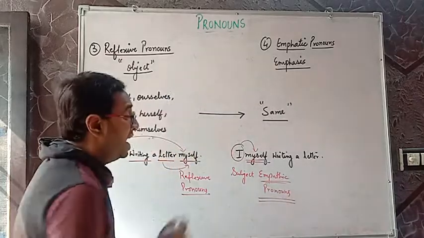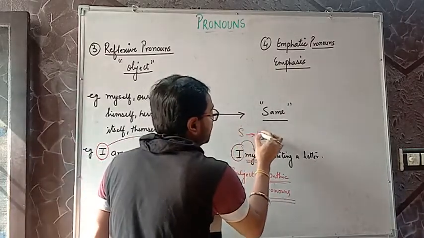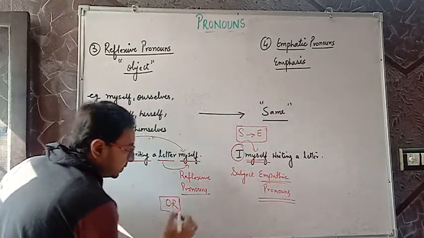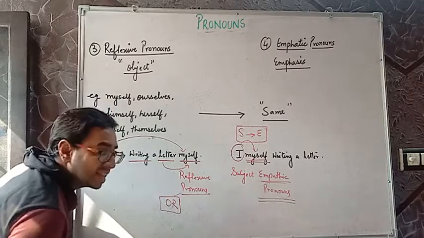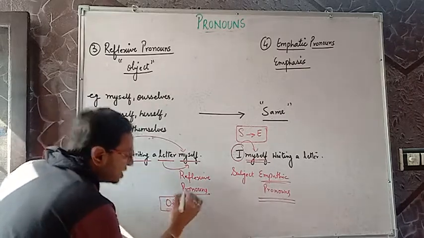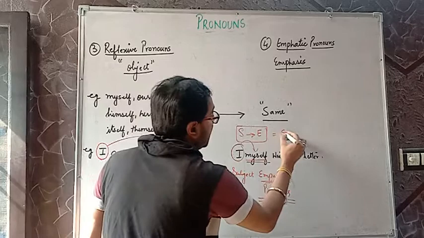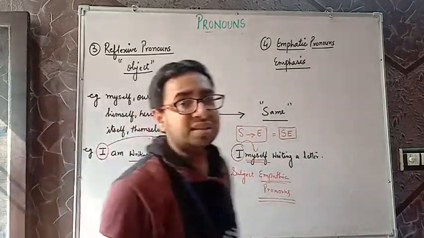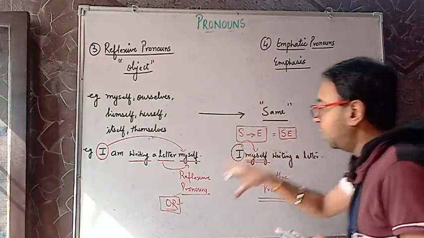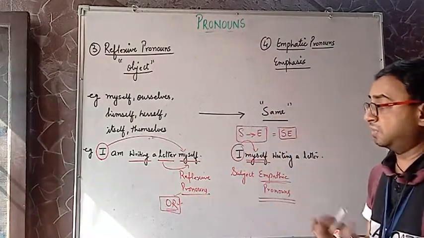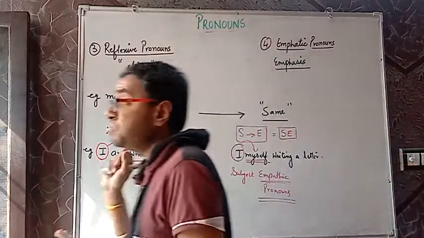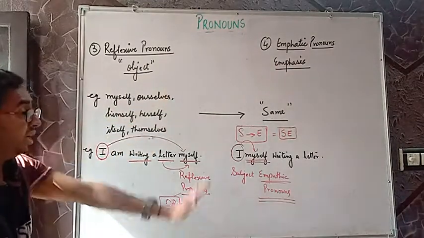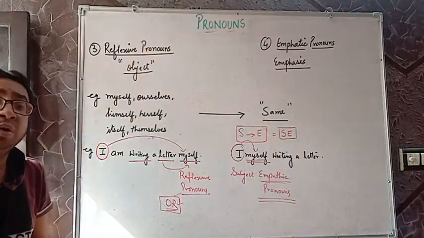So how to remember? Immediately after the subject, that is SE, subject emphatic, and OR, objective reflexive. After the object, if you see myself, himself, that becomes reflexive. If immediately after the subject, that becomes emphatic. SEOR. Are we clear about this? So this is the main difference between reflexive and emphatic pronouns. Any doubt anyone is having with this criteria? Very, very important to understand.